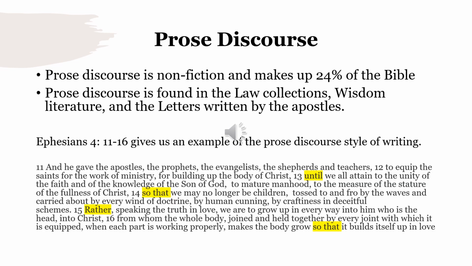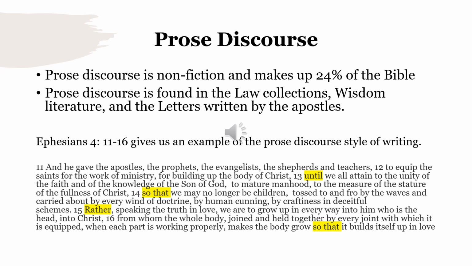Prose discourse is nonfiction and makes up 24% of the Bible. It is not narrative, it is not literature, it is not poetry. It's essays and articles. It's like hearing someone give a speech. It's the quickest way to convey information. Prose discourse is found in the law collections, wisdom literature, and the letters written by the apostles.